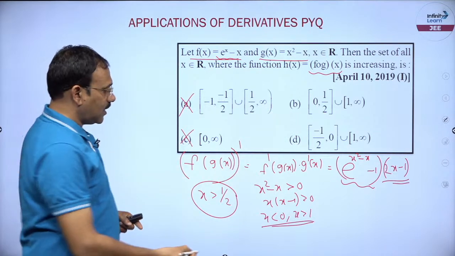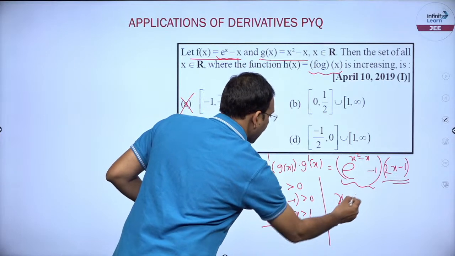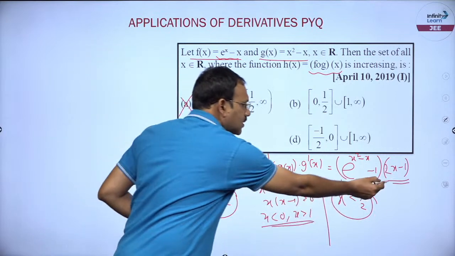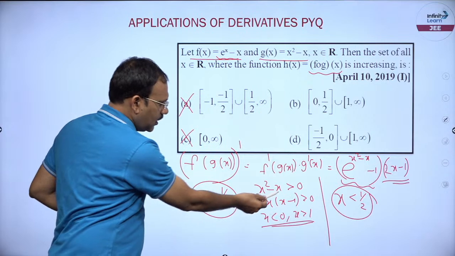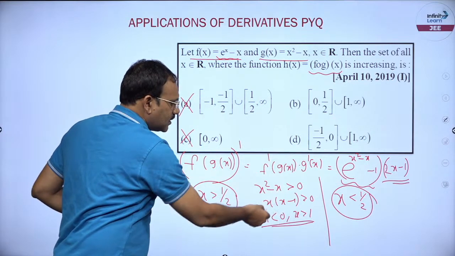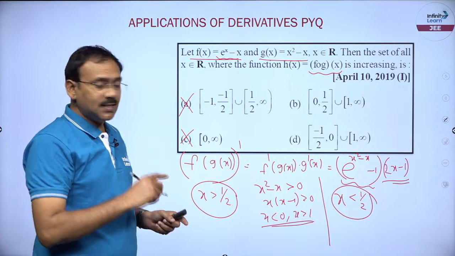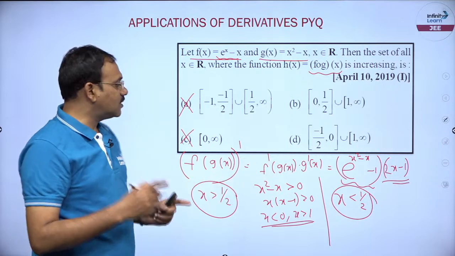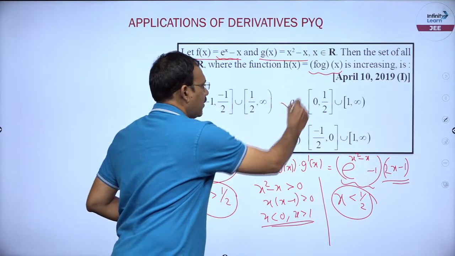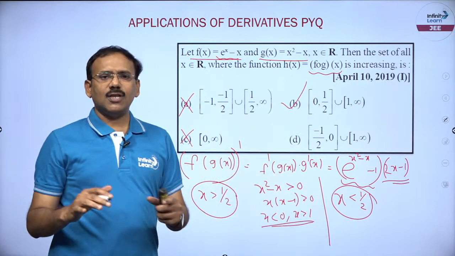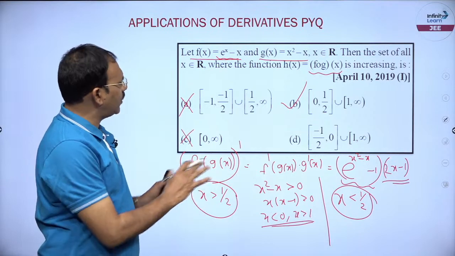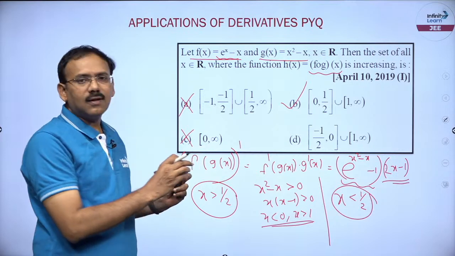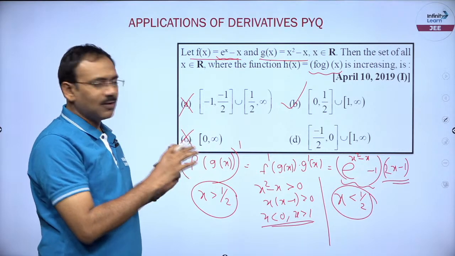Now, case 2 you can take here itself, the case where x less than 1 by 2. If x is less than 1 by 2, this is negative, so this must be negative, here less than comes. If less than 0 means x belongs to 0 to 1, x negative, you see x less than 1 by 2, but x belongs to 0 to 1 means 0 to 1 by 2 comes, so option B is the right answer. You see, as far as possible you try to avoid the calculation, with a couple of steps you can close the problem. Maybe the calculation is a little big, but the logic is very simple.